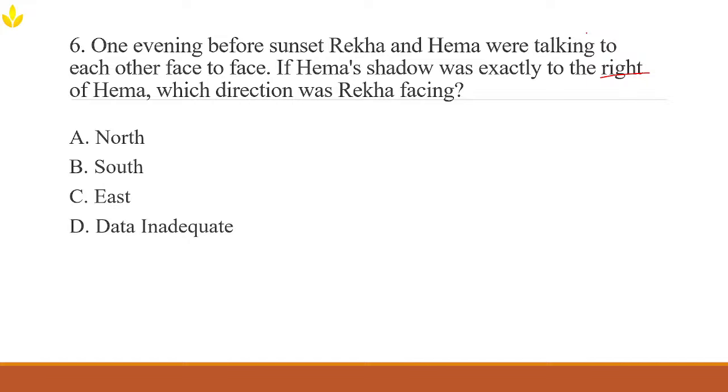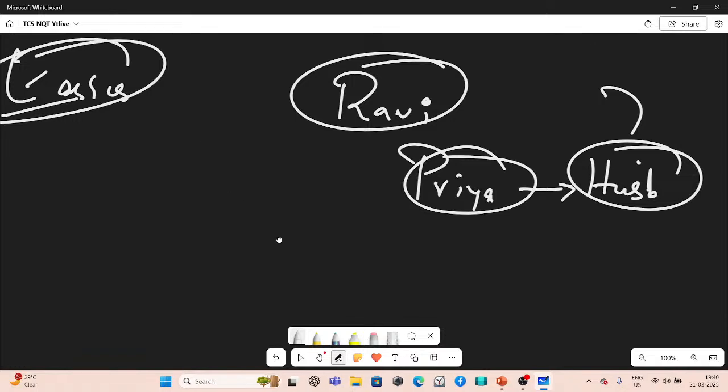During the evening, obviously, it has to be towards the west. Shadows always fall in the opposite direction of the light source. So, if Hema's shadow is on her right, she must be facing north. Let me put it down on the paper so that you can understand it a little better.